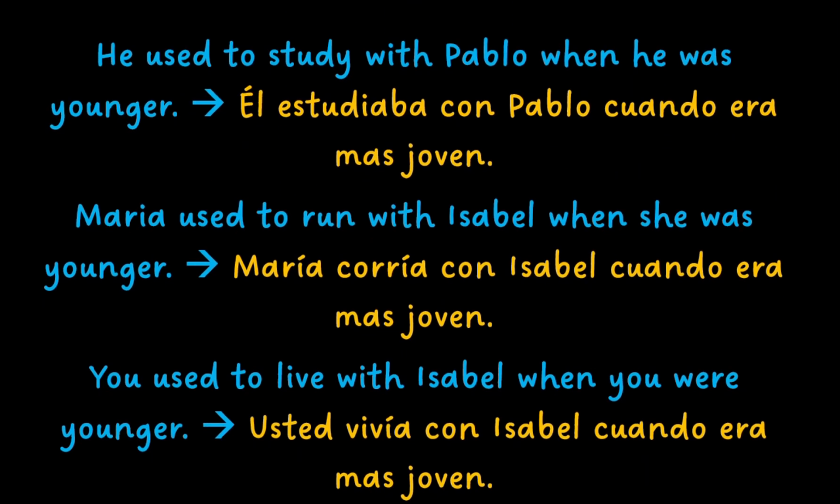He used to study with Pablo when he was younger is él estudiaba con Pablo cuando era más joven. Maria used to run with Isabel when she was younger is Maria corría con Isabel cuando era más joven. And you used to live with Isabel when you were younger is usted vivía con Isabel cuando era más joven.